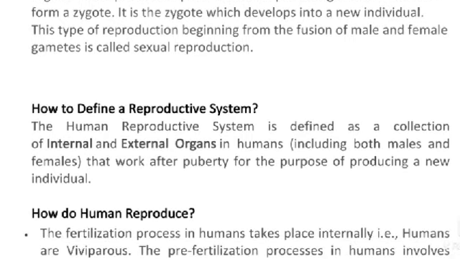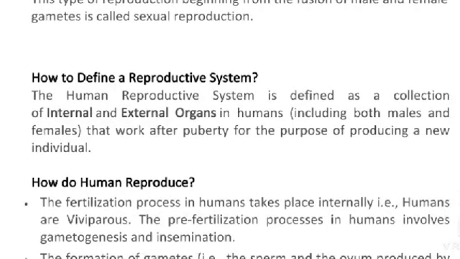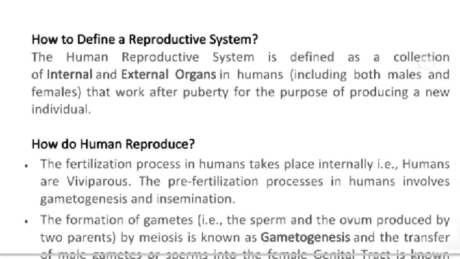How to define a reproductive system? The human reproductive system is a collection of internal and external organs in humans, both male and female, that work after puberty for the purpose of producing a new individual.